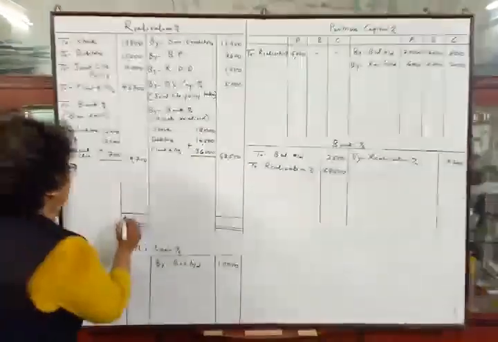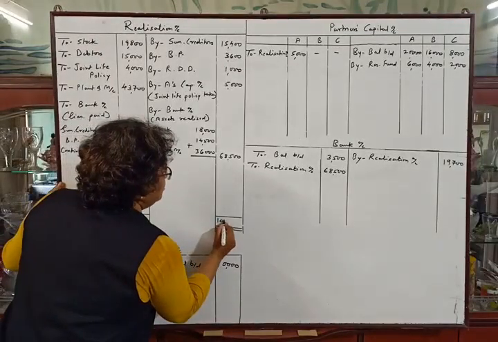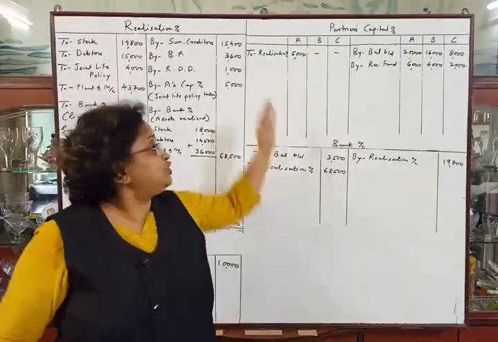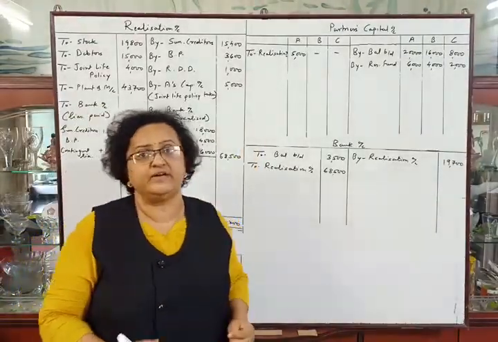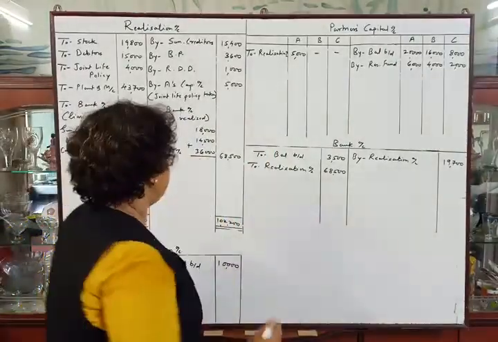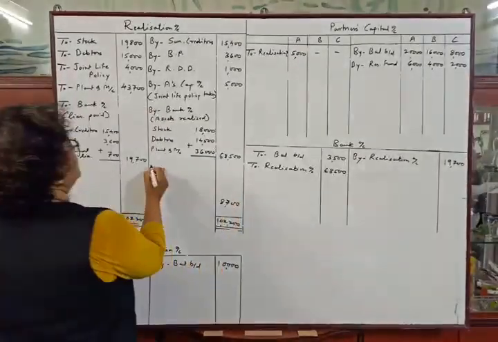So 1,02,200. We will deduct credit total of rupees 93,500 from this amount, and the balance will be rupees 8,700, which will be distributed between the partners in their profit sharing ratio.